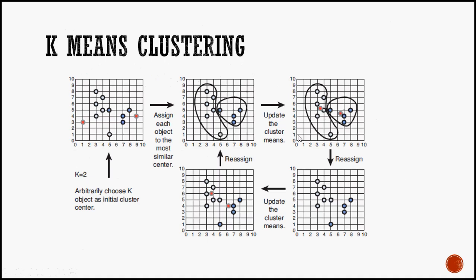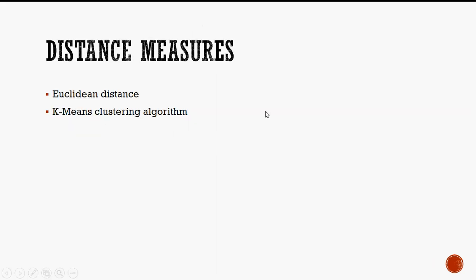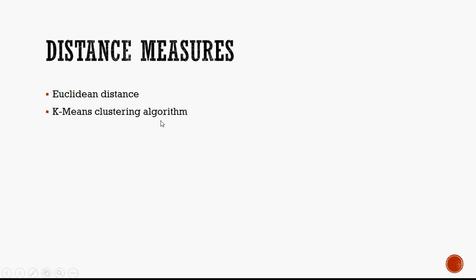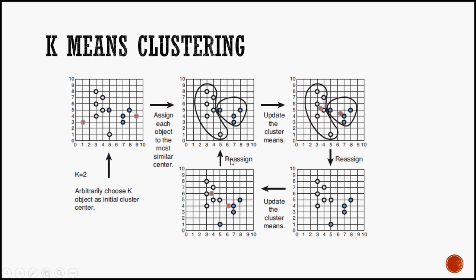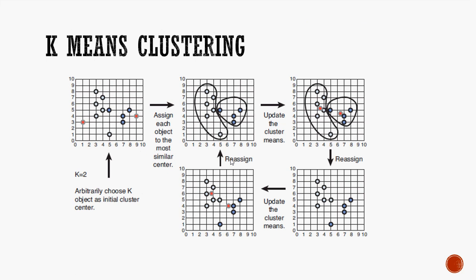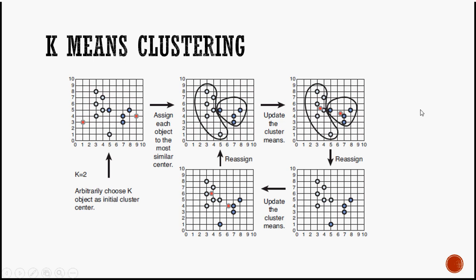Next we also have the k-means clustering algorithm. Now we'll see what is the basic statistical operation behind the k-means clustering algorithm when you choose this to be the distance measure for calculating the clusters. As I told, the Euclidean distance is calculated based on the distance between 2 points. This graph as such may look complex, but it is not. Though the calculation part is a bit complex and software takes care of it, the understanding is not really complex. I'll read things from the slide, then you should be able to understand.